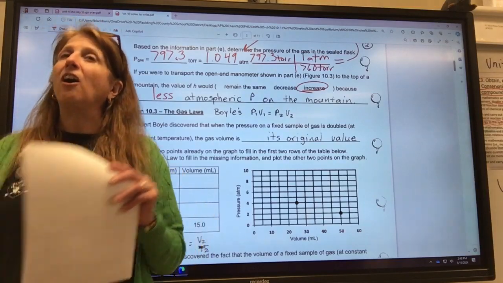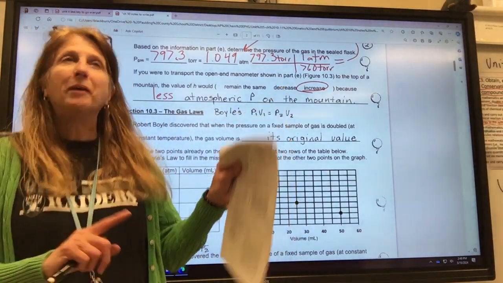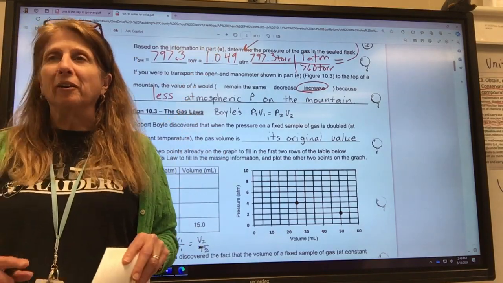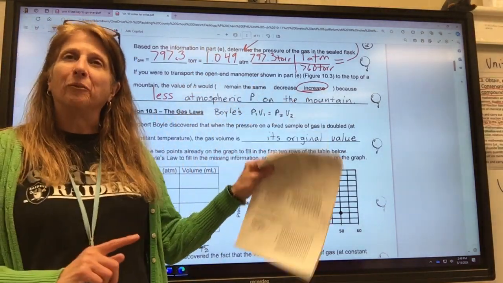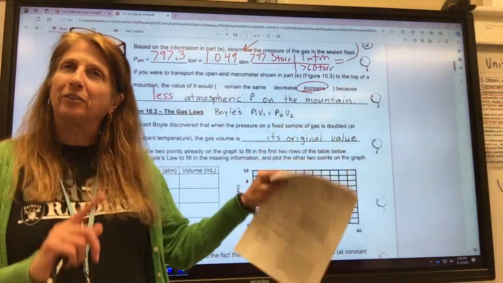The gas laws are good to know. You can use them everywhere you go. We're talking PV equals nRT. We're talking heavy duty chemistry.